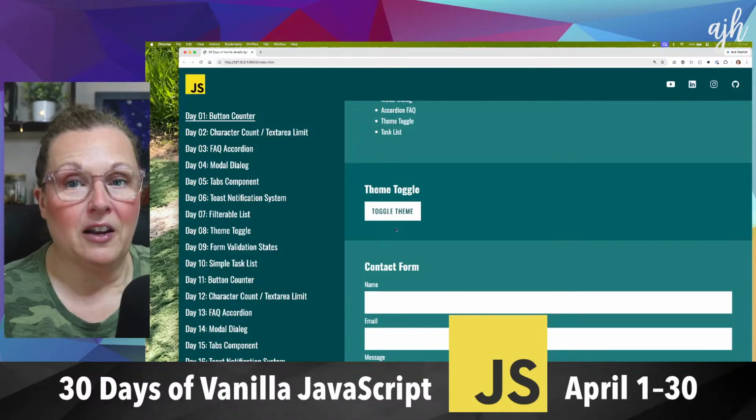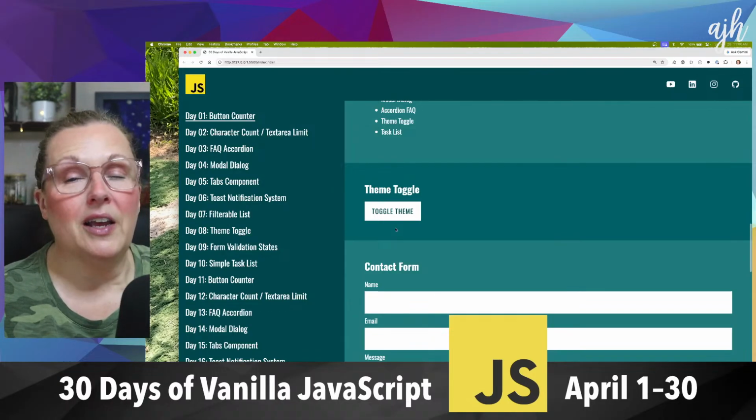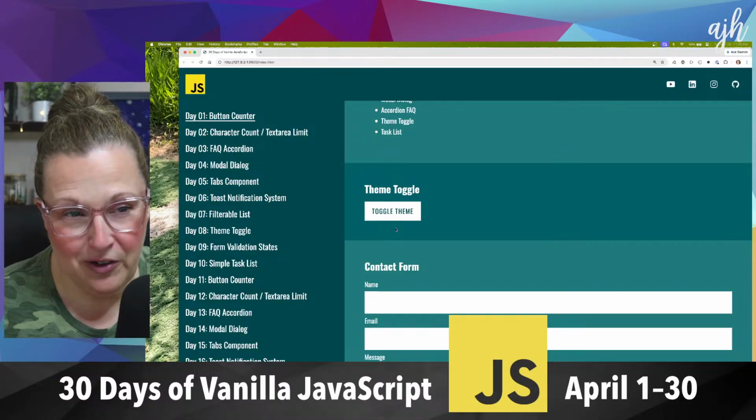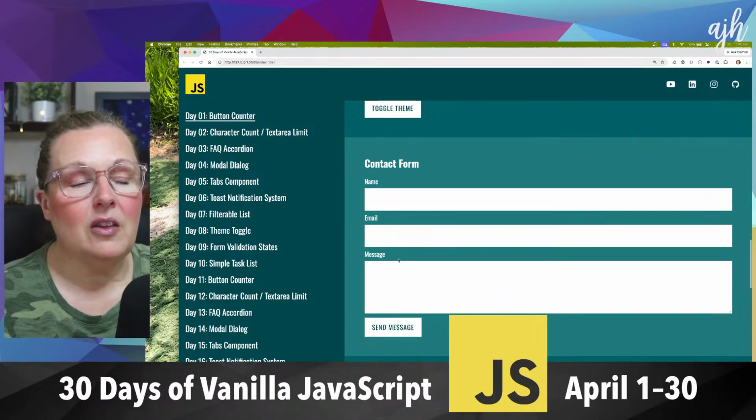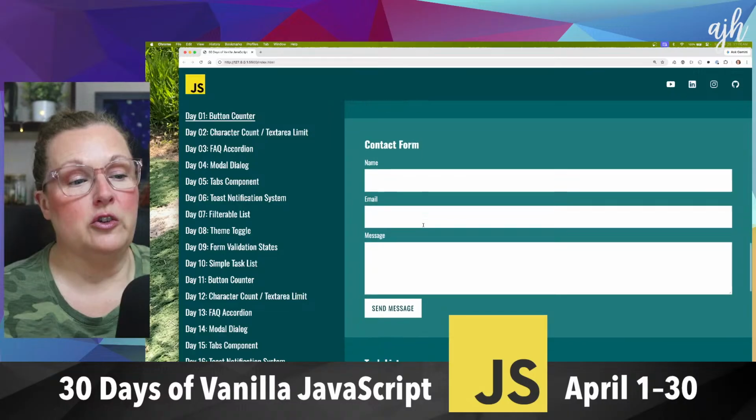So when they come back and visit this site, as long as they haven't cleared their cookies, they'll see whatever it is that they selected. And like I said, we've done that before. We know how to do that. The contact form is already styled because we did some basic form styles. So there isn't anything we need to do here.